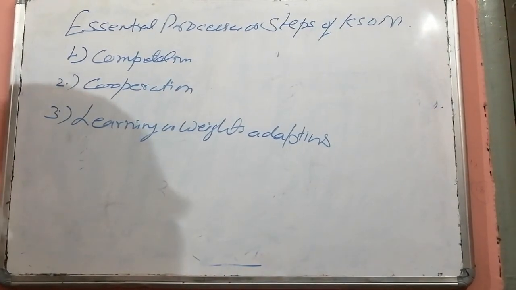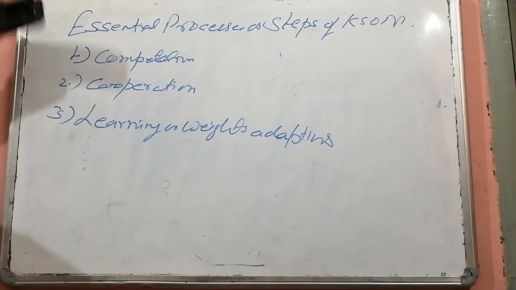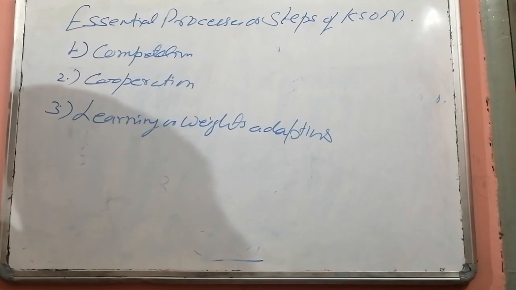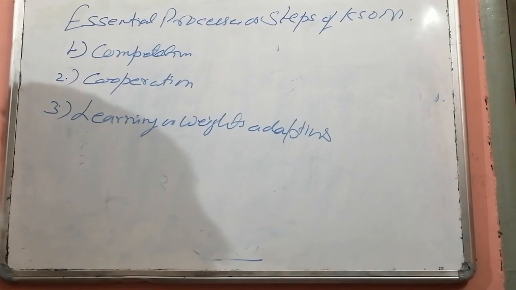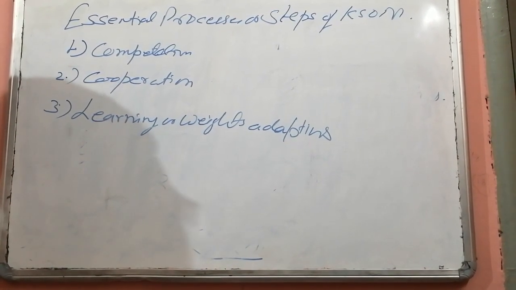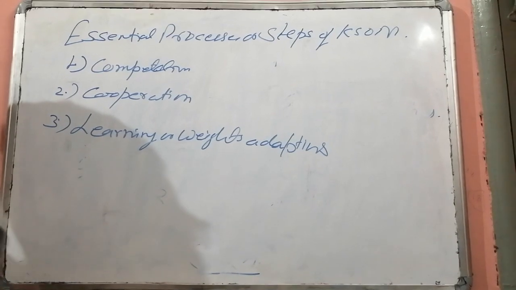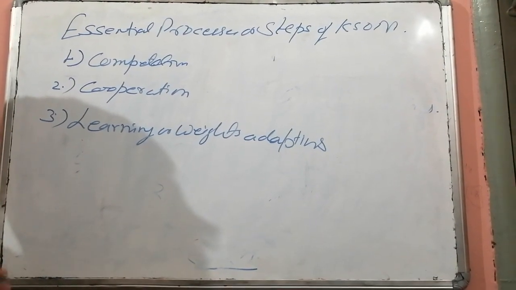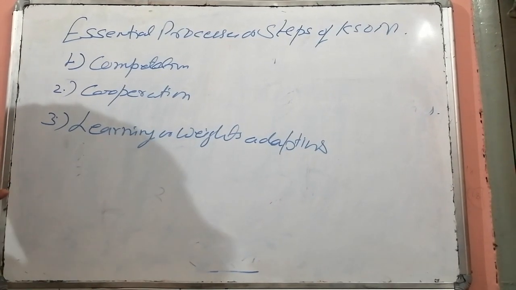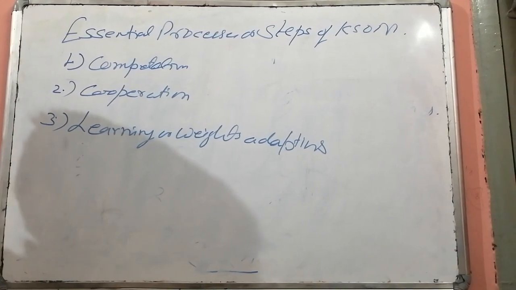So the competition is the process in which the output layer neurons compete for the input pattern. Means they all will compete to claim that the input pattern belongs to me, belongs to him, belongs to me, and there will be only one single winner.